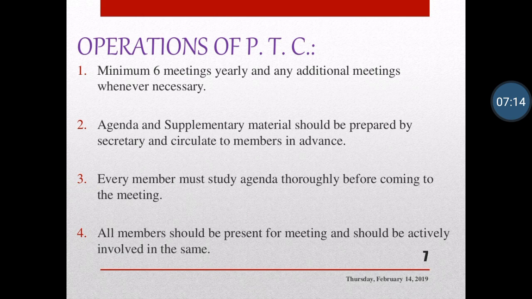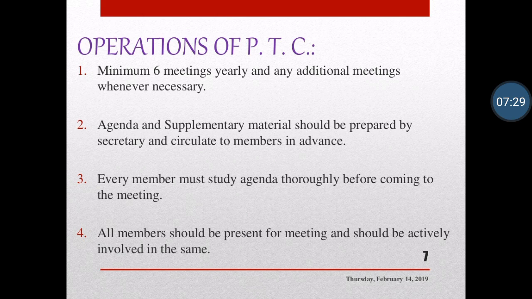Similarly, within 2 months one meeting is mandatory, but we can take extra meetings. Per month meetings can also be held. So that is a very important factor: a minimum of 6 meetings should be mandatory.